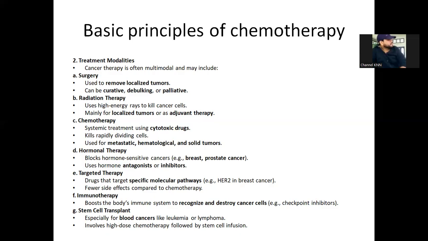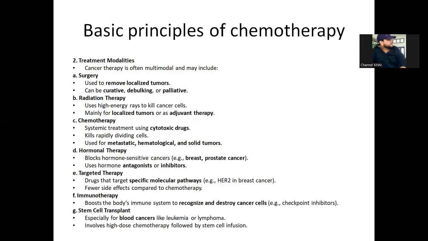Curative means which cures, and debulking removes as much tumor as possible and reduces the size of the tumor. So that is called debulking. And palliative care is the care which is given after surgery. So this is about surgery. Next one is radiation therapy. Radiation therapy is done by using high energy rays, and these rays will kill the cancer cells. And the next one is chemotherapy.